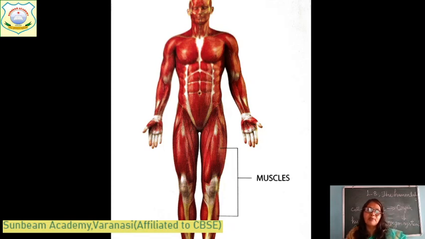Some human beings have a weak muscular system. Some have a very strong one. The bodybuilders have a very strong muscular system. You can see in the WWF those who are taking part, how strongly they develop their muscles. How do they develop their muscles? By eating protein-rich food and by doing exercises. They go to the gym and do yoga and they develop their muscles. Human beings can develop.